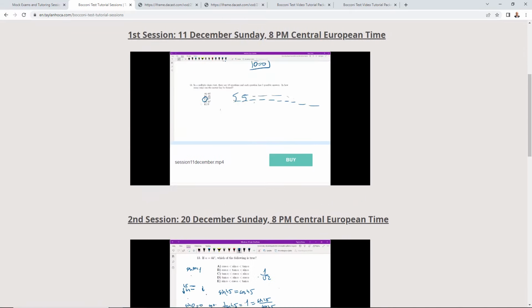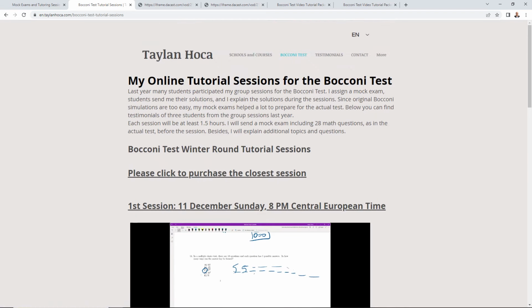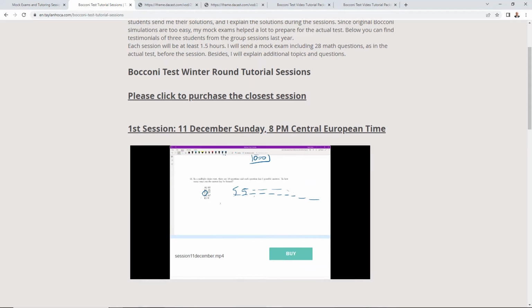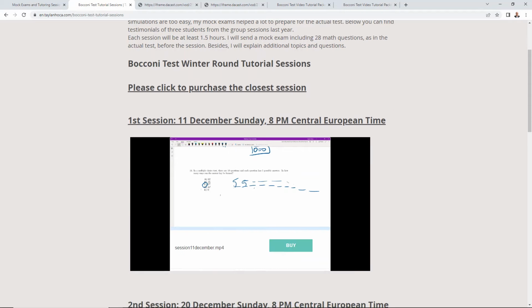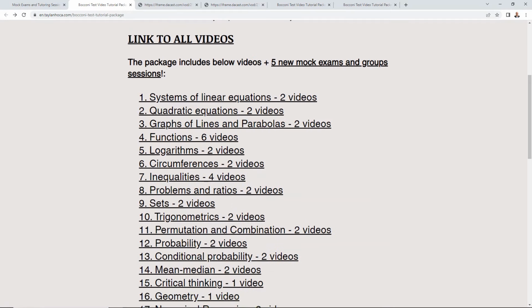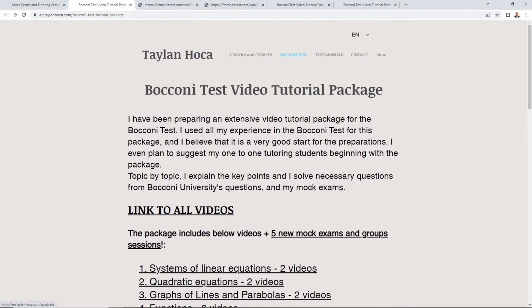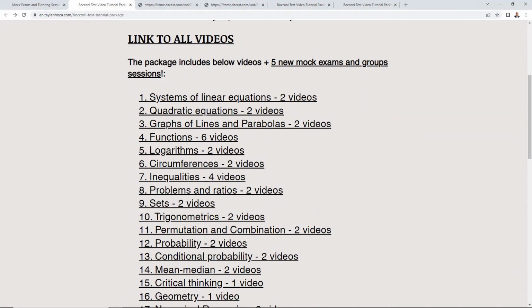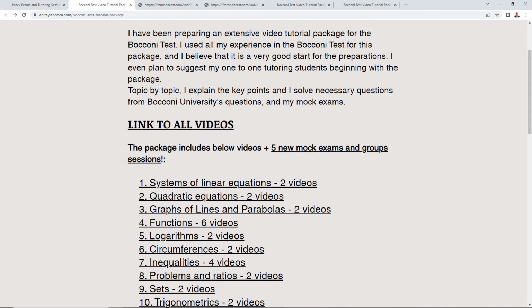So you will also have 5 new mock exams and 5 group sessions for those mock exams. What do those mock exams include? These mock exams include 28 math questions, but I prepared them recently and I updated them with the changes in this year's Bocconi test. Okay, so this is the plan. I believe that if you study the package extensively, if you do the mock exams, and if you watch the tutorials about mock exams, there's a lot of material here, you will have a very good preparation for the test.